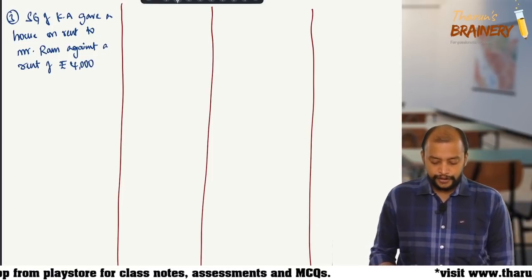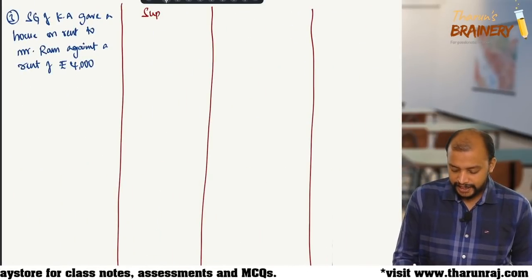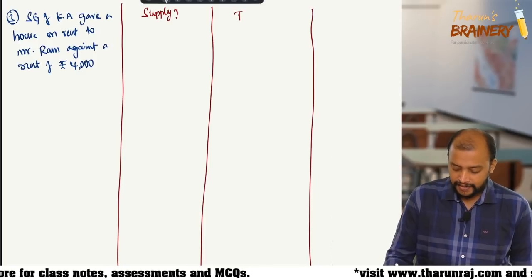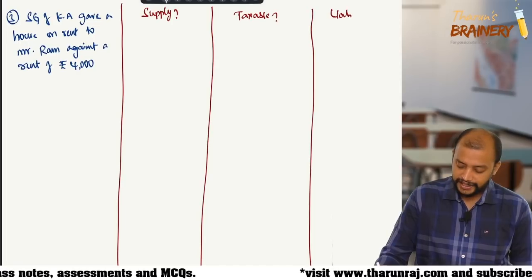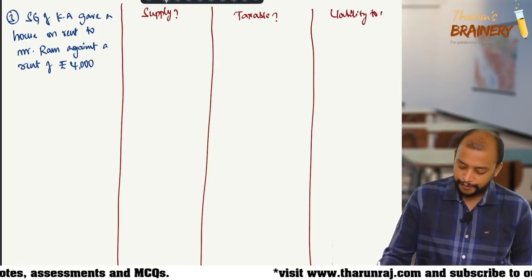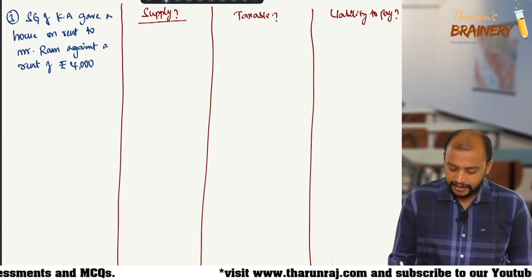Now we need to know whether it is supply or not, whether taxable or not, and liability to pay GST.